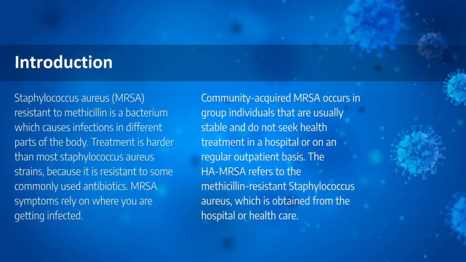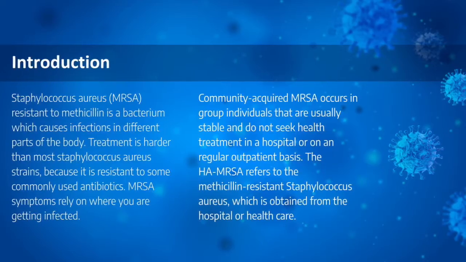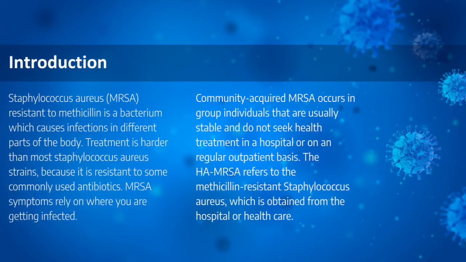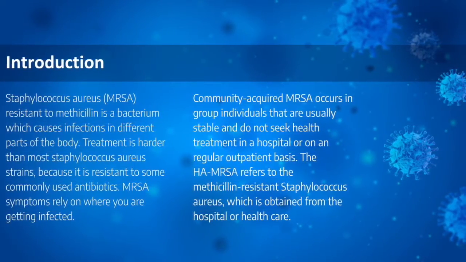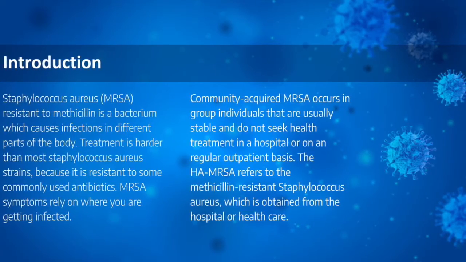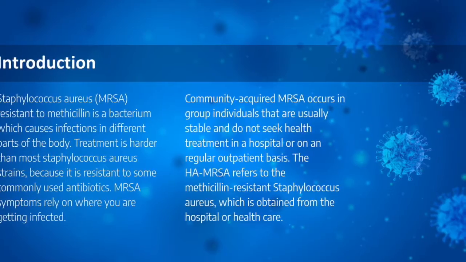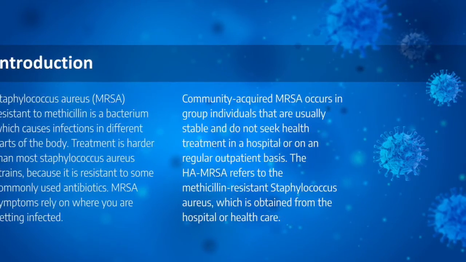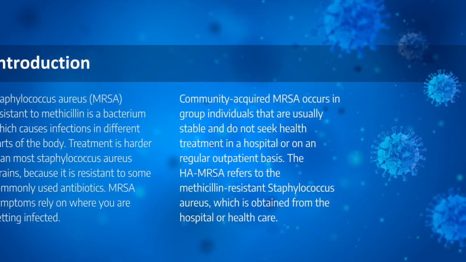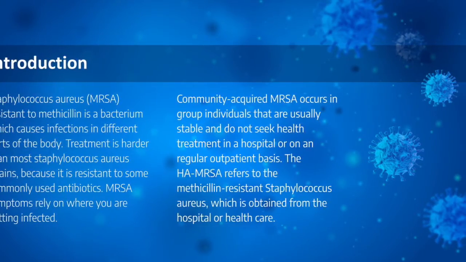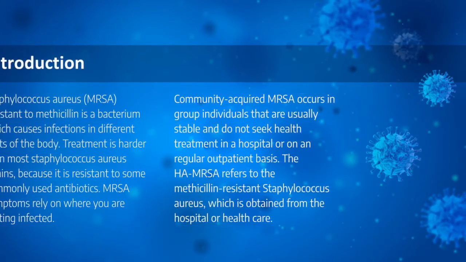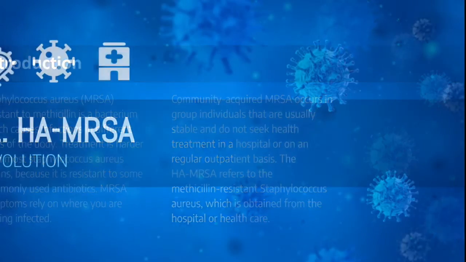MRSA symptoms depend on where you are infected. Community-acquired MRSA occurs in a group of individuals that are usually healthy and do not seek health treatment in a hospital or on a regular outpatient basis. HA-MRSA refers to the methicillin-resistant MRSA which is obtained from hospitals or healthcare.